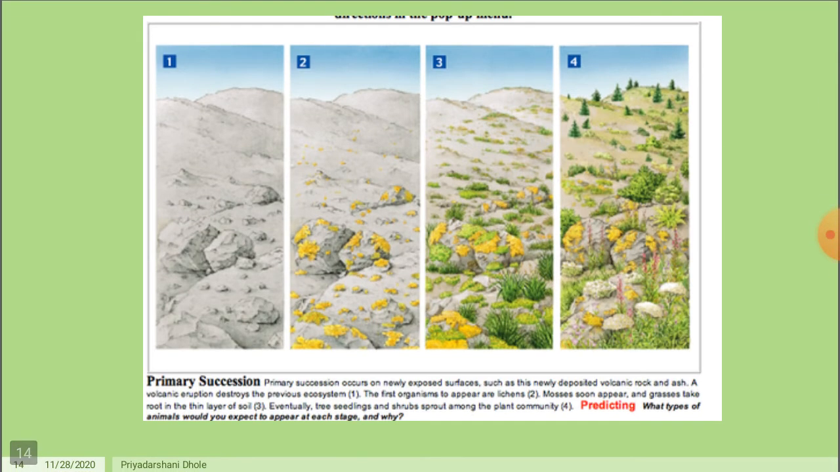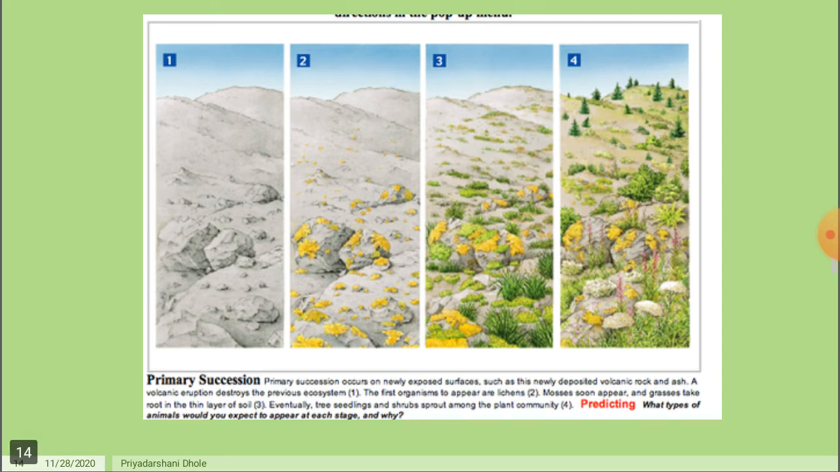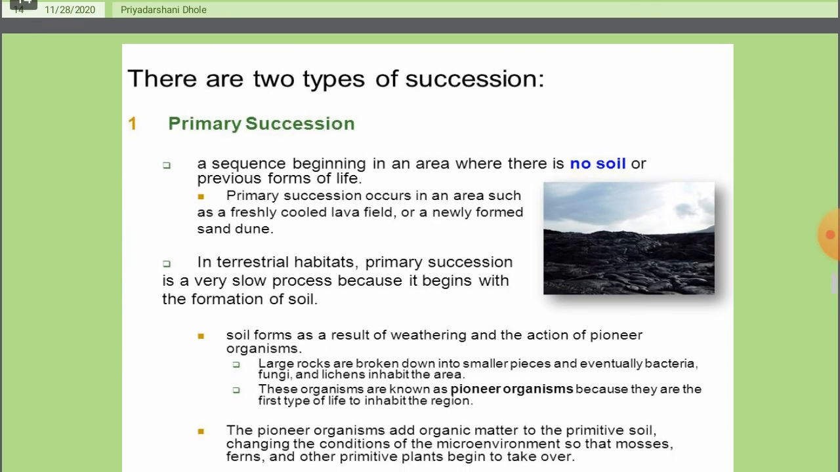These are the primary succession, in which there are no living organisms or any vegetation. After that there is a formation of lichens, then soil formation takes place, and after that herbs and shrubs are formed, which is called a primary succession. Next, there are two types of succession.